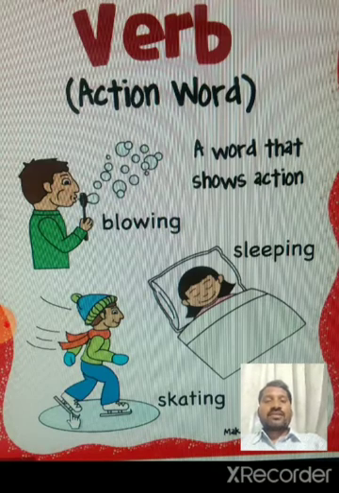So blowing is a verb. She is sleeping. In this sentence, sleeping refers to an action. So sleeping is the verb. The girl is skating. In this sentence, skating refers to an action. So skating is the verb.